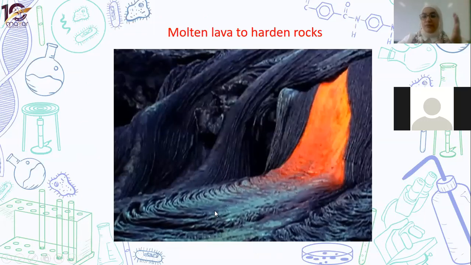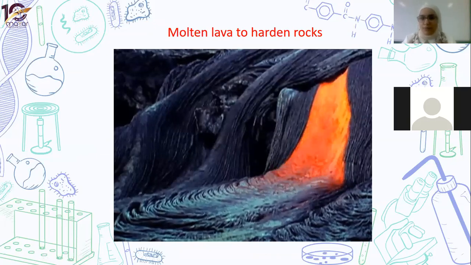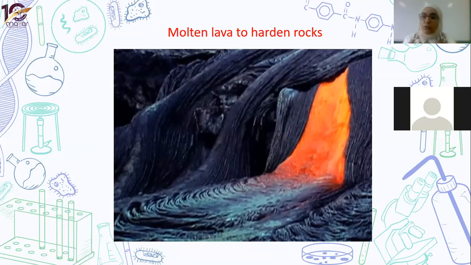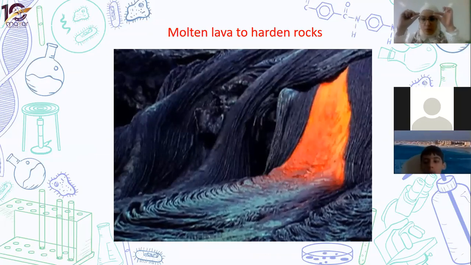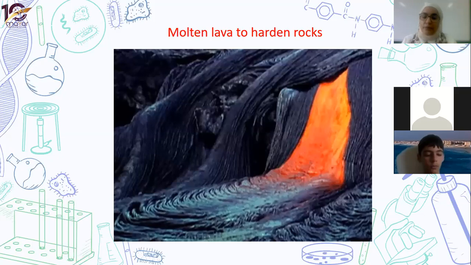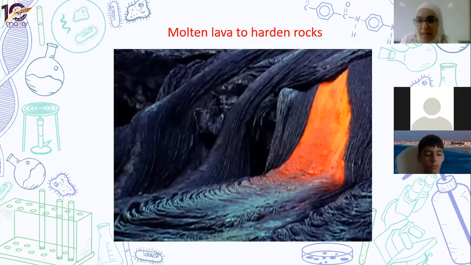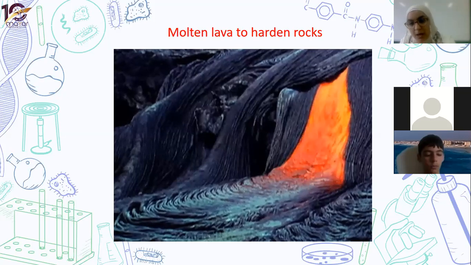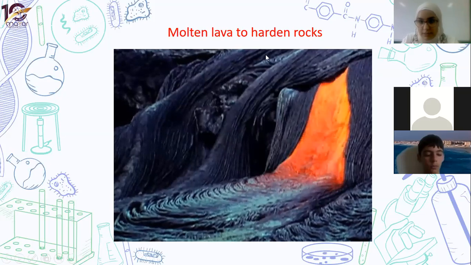It is formed whenever the lava comes out of the volcano and cools down. If it cools down fast, it forms very small pores. So igneous rocks are made up of molten magma. After they cool down and solidify, they are going to be igneous rocks.